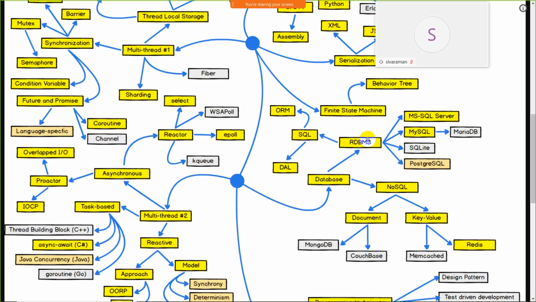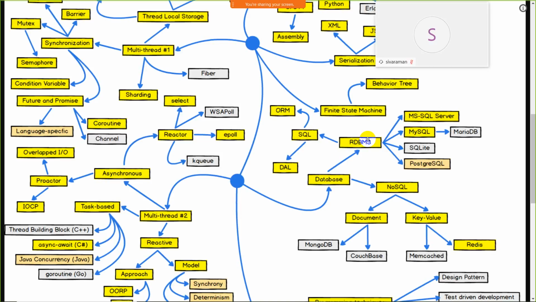It will be useful for you if you learn both databases, MySQL and MongoDB. But for a game developer, you must know MySQL and MariaDB. After that, SQLite. After that, we have PostgreSQL. So these come under relational databases.